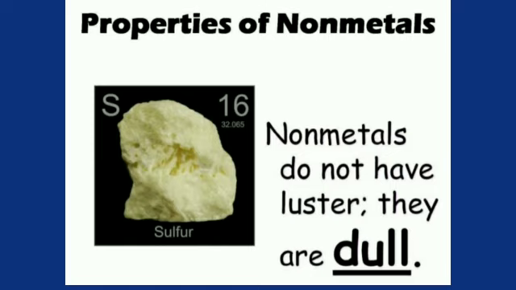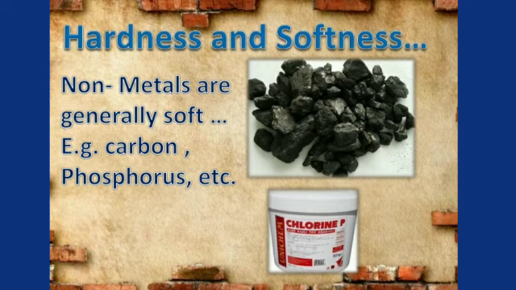Next, non-metals are not lustrous. They are dull. This means that non-metals are not shiny, they are dull in appearance. For example, sulfur and phosphorus are solid non-metals which do not have luster or shine, they are dull in appearance. There is, however, one exception. Iodine is a non-metal having luster. Next property is hardness. Most of the solid non-metals are quite soft. This means that most of the solid non-metals can be cut easily. For example, sulfur and phosphorus are soft non-metals which can be easily cut into pieces with a knife.